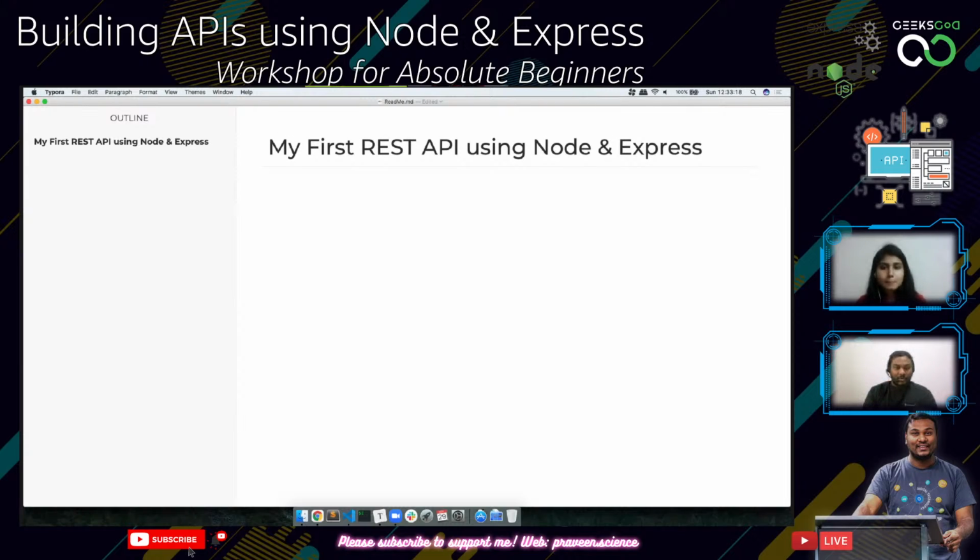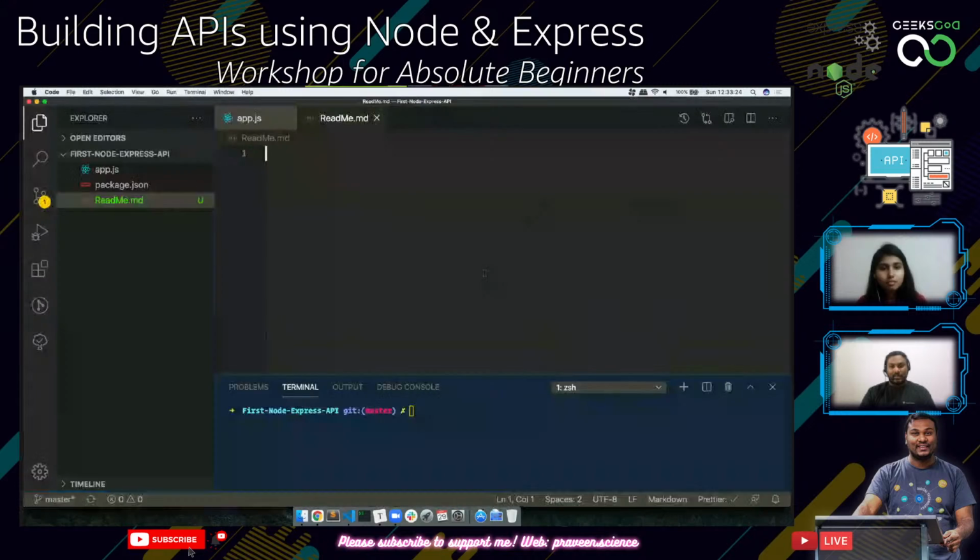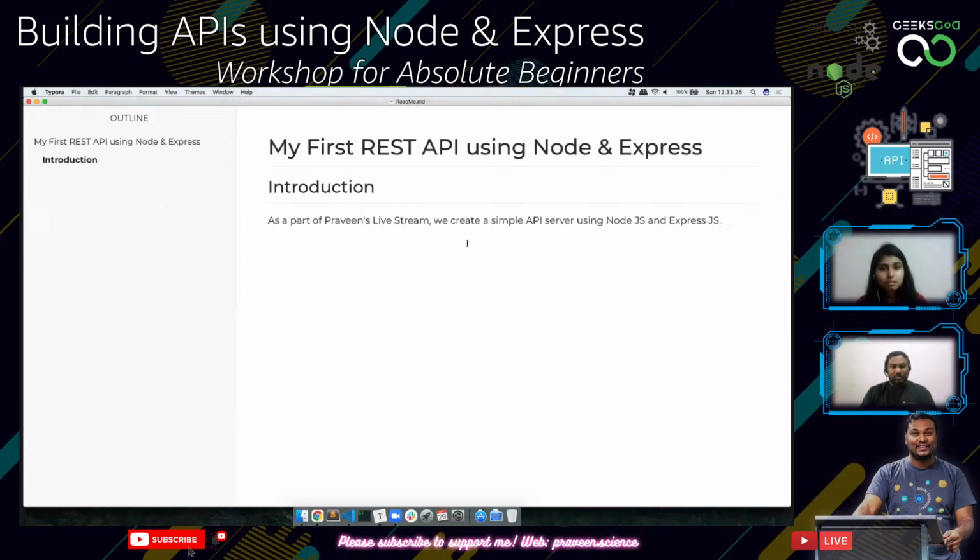And then I'm going to add an introduction, which is going to be second level. As a part of Praveen's live stream, whenever I save everything, it's going to save it here as well. Let me open up my video URL and try to add the link. So it is completely markdown. This is called markdown.